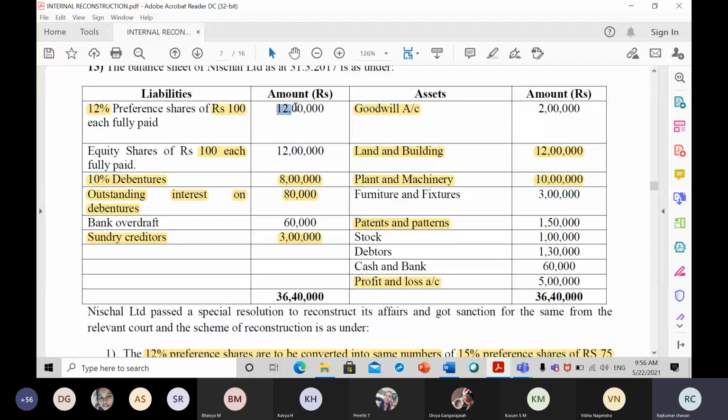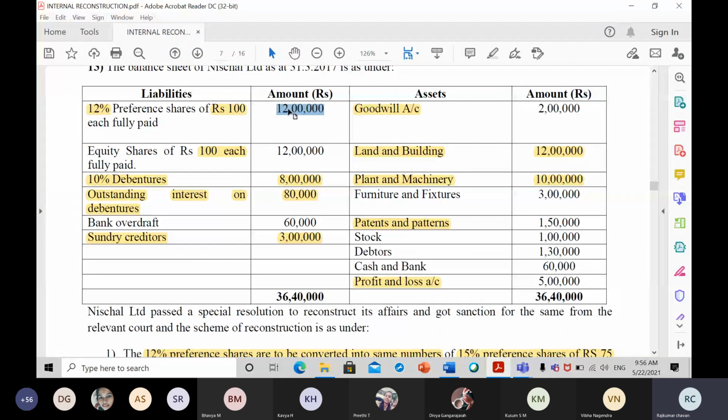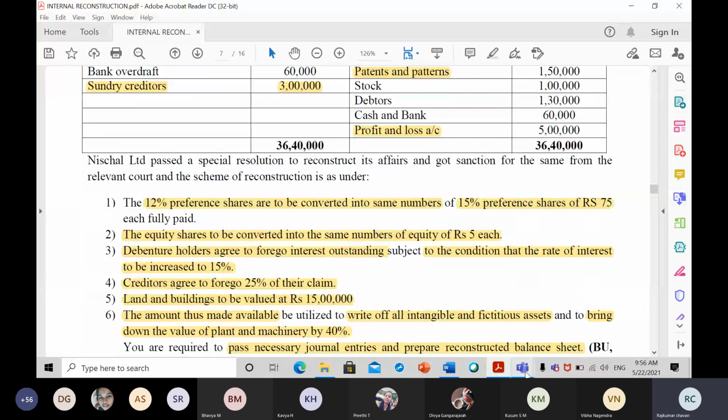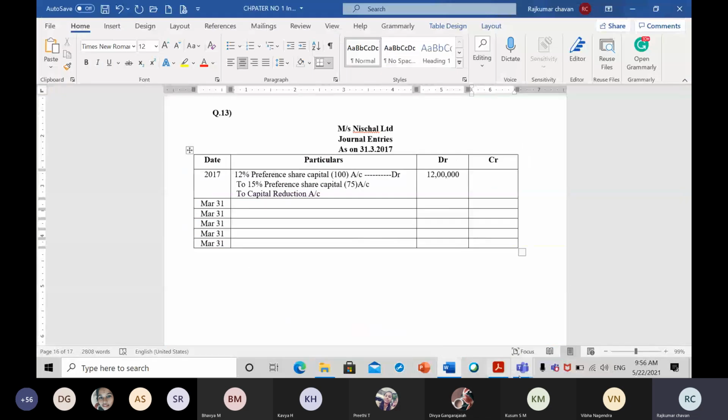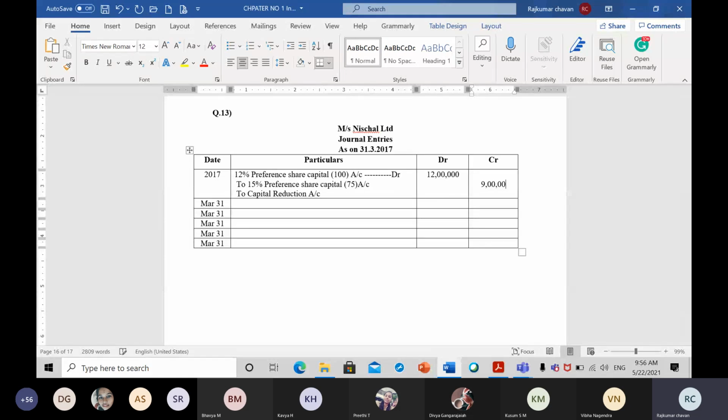12% preference share is 12 lakh rupees, which will become debit. So here 12 lakh rupees. Now the number of preference shares is not going to change, only the rate of preference share is going to change. So 12 lakh divided by 100, it will come around how much? 12,000. So 12,000 into 75. So what is the amount here? 9 lakhs, sir. 9 lakh rupees. Okay, perfect. 9 lakhs. So how much amount will go to capital reduction account? 3 lakhs, sir. 3 lakhs.